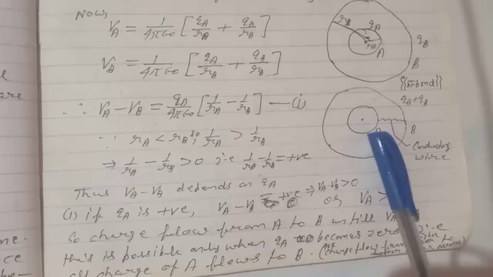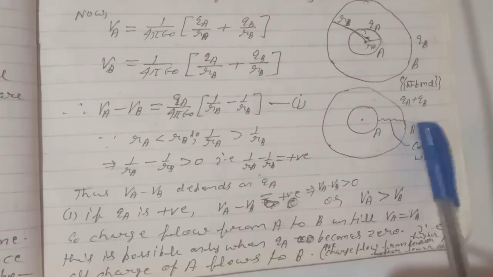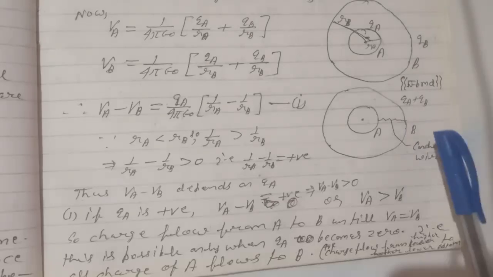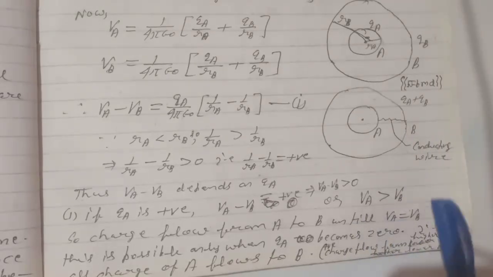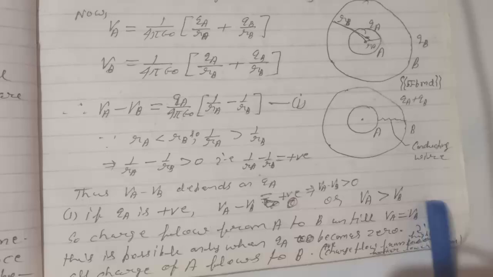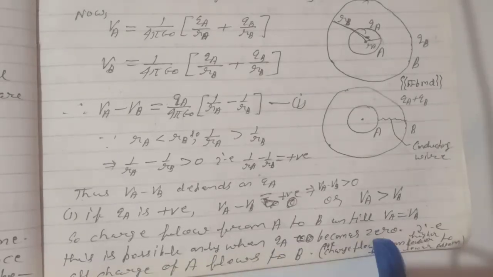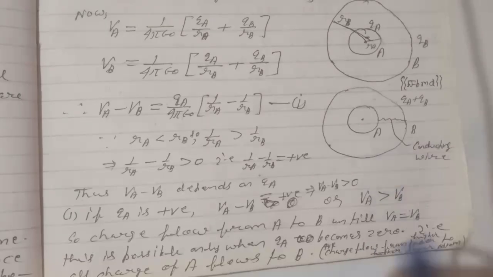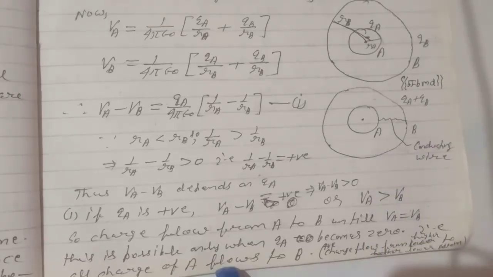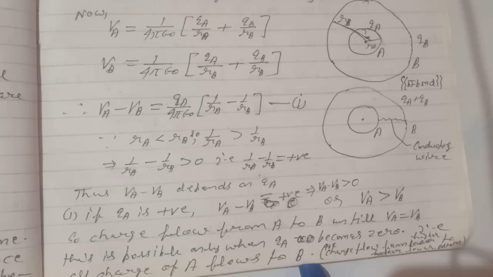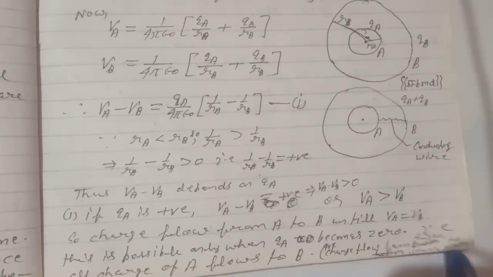So all the charge of A will flow to B until both have the same potential, that is, VA equal to VB. This is possible only when QA becomes 0, that is, all charge of A flows to B, because positive charge flows from higher potential to lower potential.